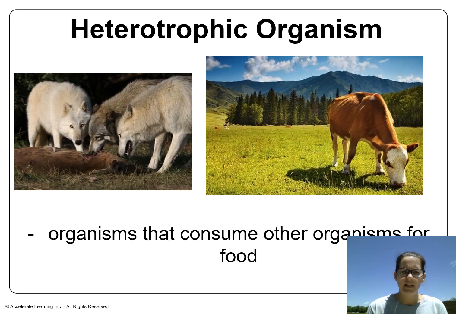A heterotrophic organism is an organism that consumes other organisms for food. So consume means eat. Heterotrophic organisms have to eat other organisms for food. They cannot make their own. They'd be like humans, cows, wolves, anything along those lines.